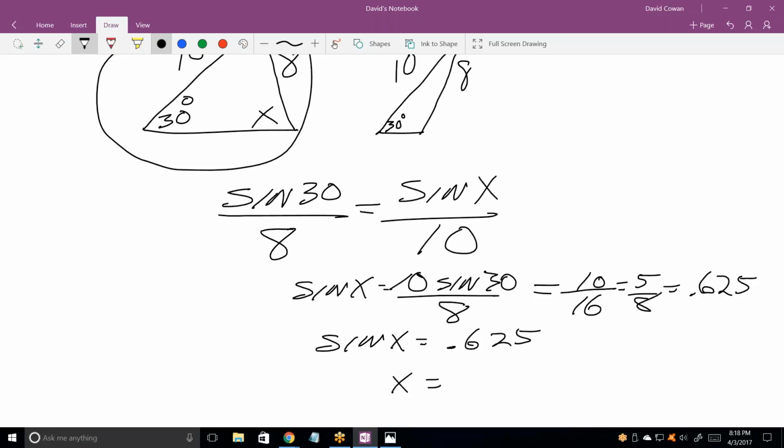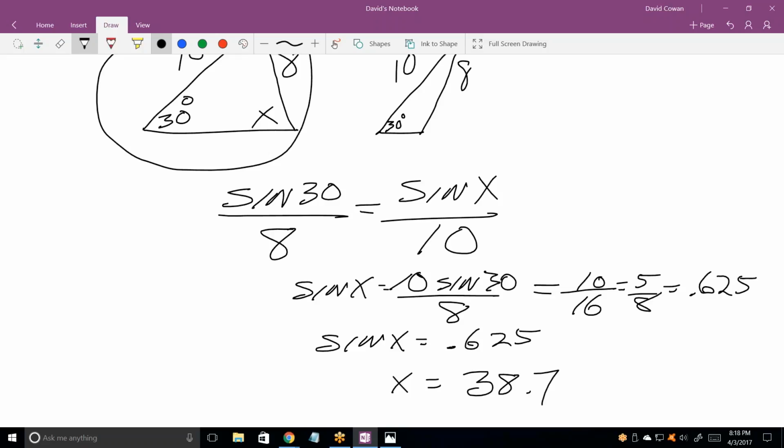What angle is that? And how do you get it? Make sure you're in degrees. 38.7 degrees. All right.